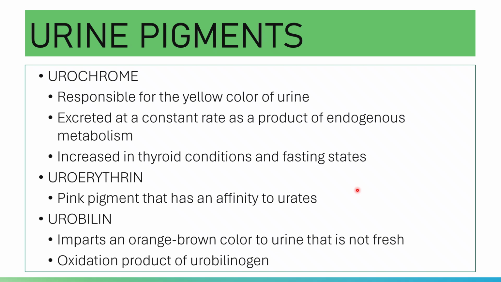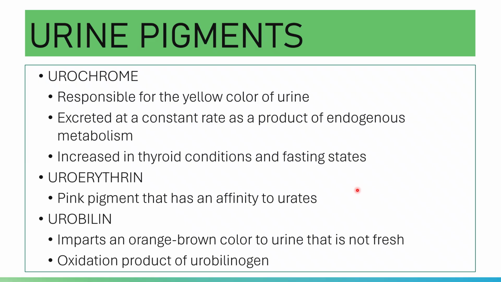So that is why if you place a urine sample in the refrigerator and that urine sample has generous amounts of amorphous urates, it will be attached with your uroerythrin, causing a pink coloration of the urine in cold temperature.